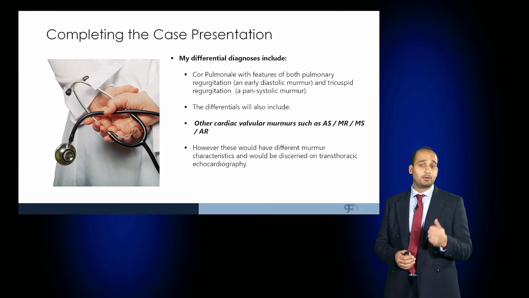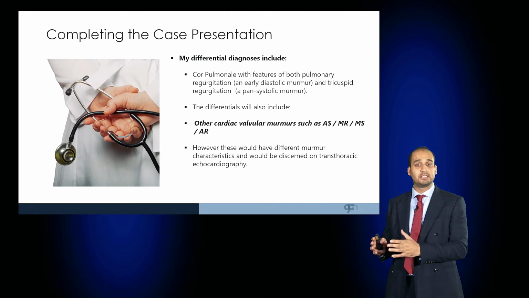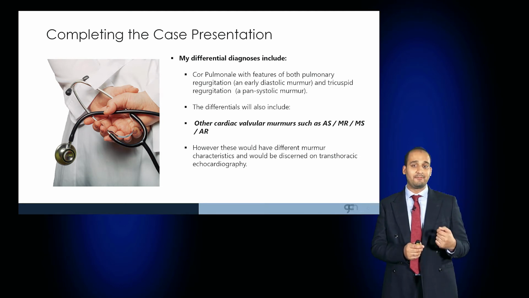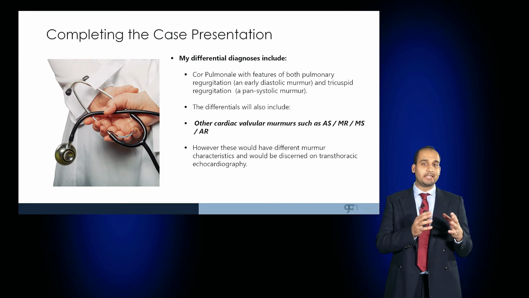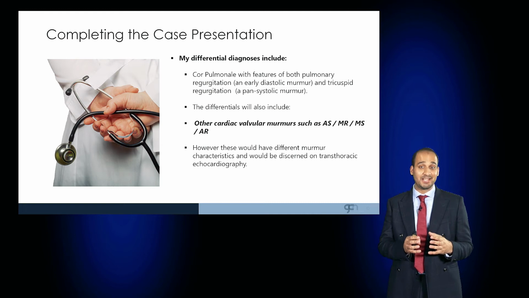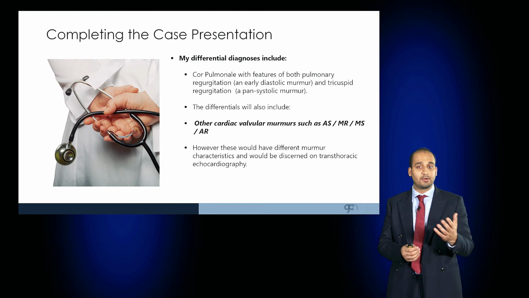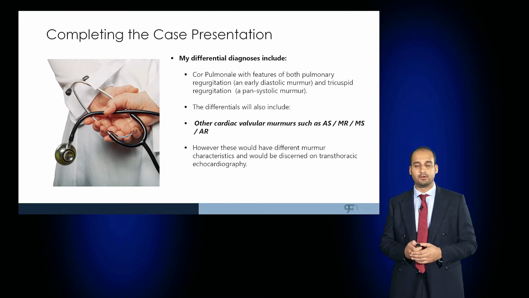Differentials include cor pulmonale with features of both pulmonary regurgitation evidenced by an early diastolic murmur and tricuspid regurgitation evidenced by a pansystolic murmur, and a result of both systolic and diastolic murmurs being present. Differentials are wide for other valvulopathies, including the murmurs of aortic stenosis, mitral regurgitation, and stenosis. However, these murmurs would have a different characteristic and could be readily discerned on echocardiography.